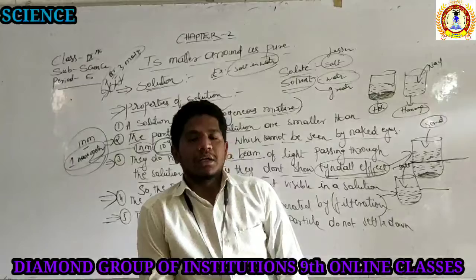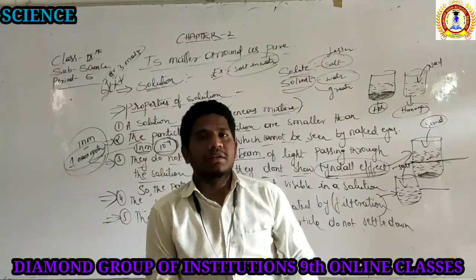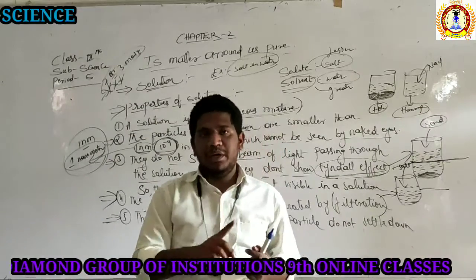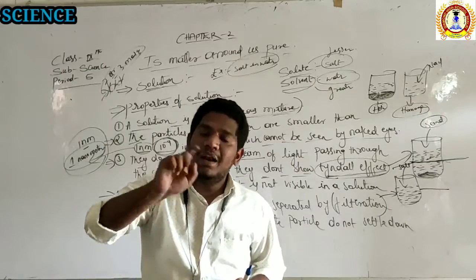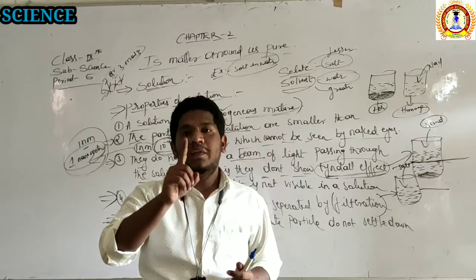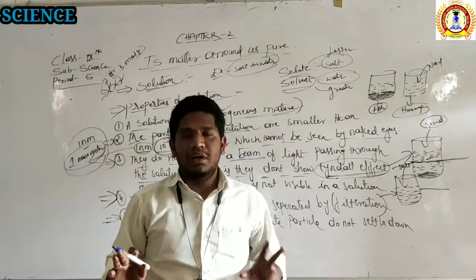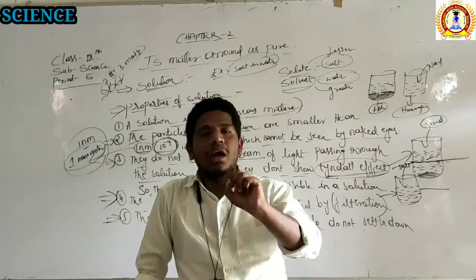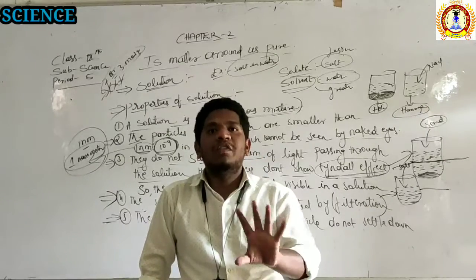Which is the first property? The first property is that the solution is a homogeneous mixture. Means 2 or more substances combined become a single unit called a homogeneous mixture. Second property: the particles of a solution are about 1 nanometer in diameter. As a result, they are not visible to the naked eye. Means the particles of the solute are very small, up to 1 nanometer in diameter. That is the reason they are not visible to the naked eye.